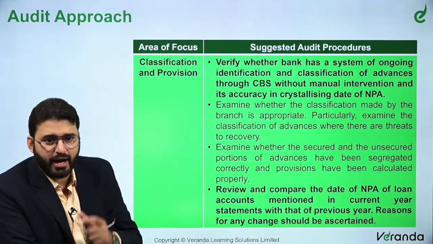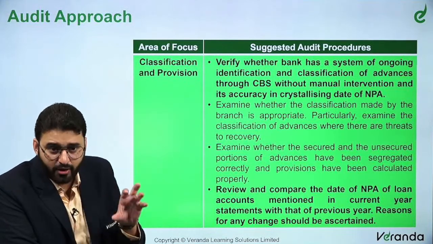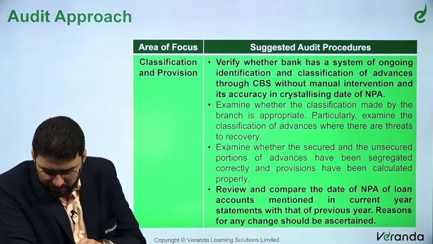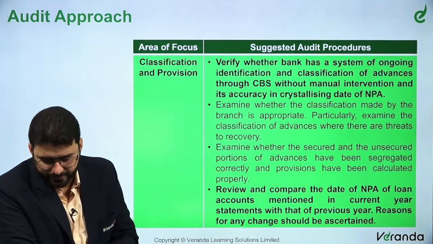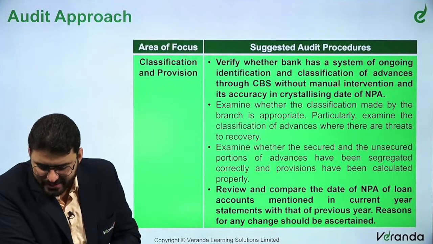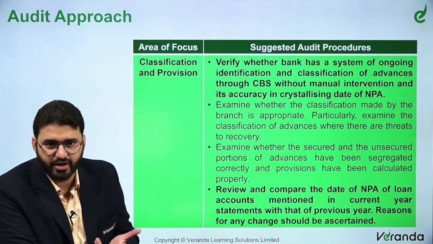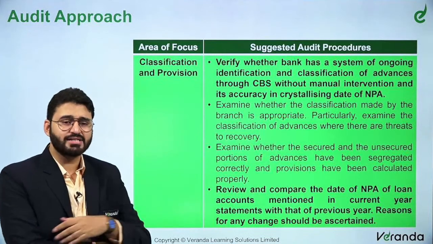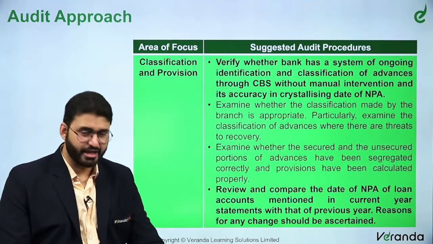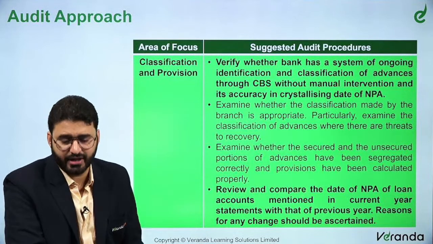Now, the next part is on classification. Again, we are on advances only. I am only doing the amendments; highlighted in bold are all the amendments. Classification and provisioning. Verify whether a bank has a system of ongoing identification and classification of advances. We already discussed in the IT environment earlier, there should be a proper system of loan identification, that is NPA identification, right?